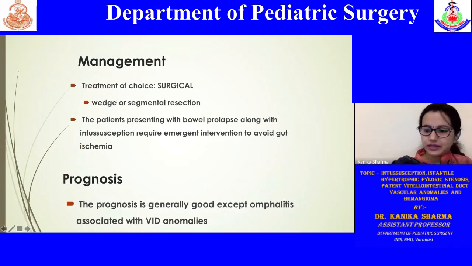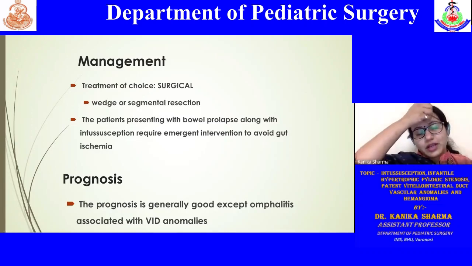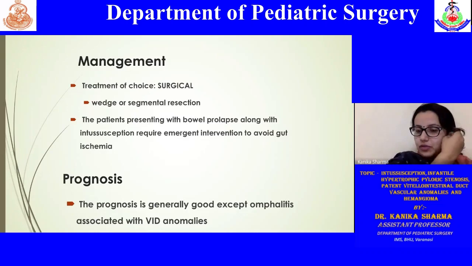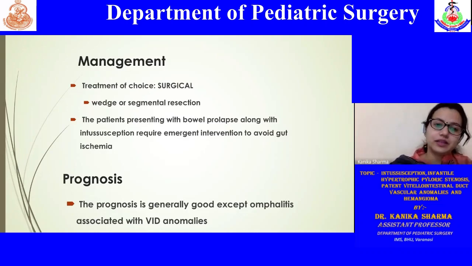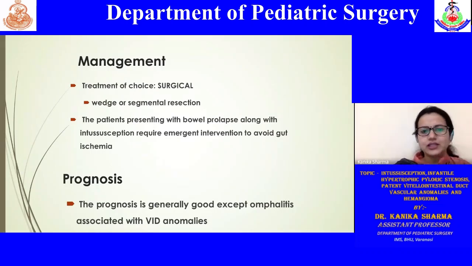Treatment is simple, that is surgical, where a wedge resection or a segmental resection should be done. Segmental resection is usually favored in these cases because there is a risk of heterotopic mucosa which may remain in the tract, as with the mucus diverticulum. However, both these procedures can be done as per the surgeon's choice.